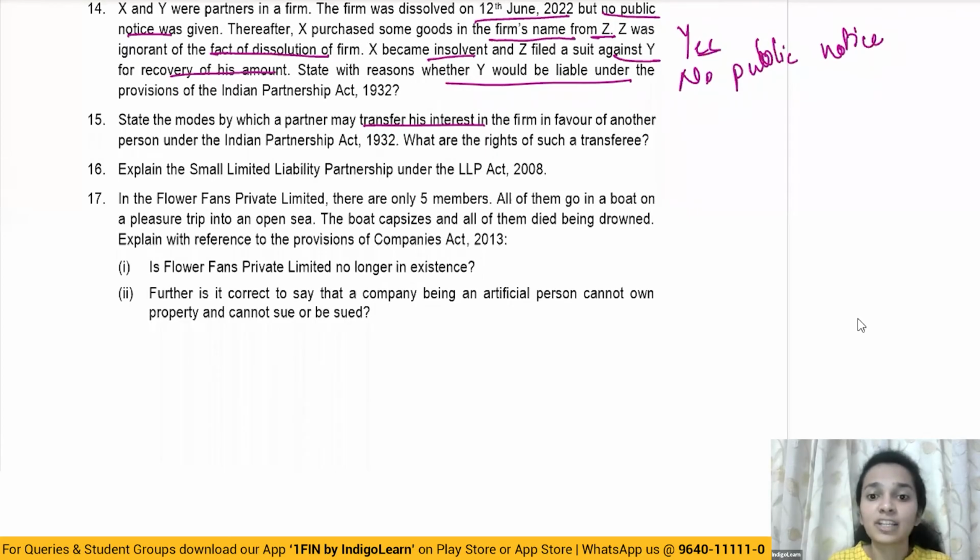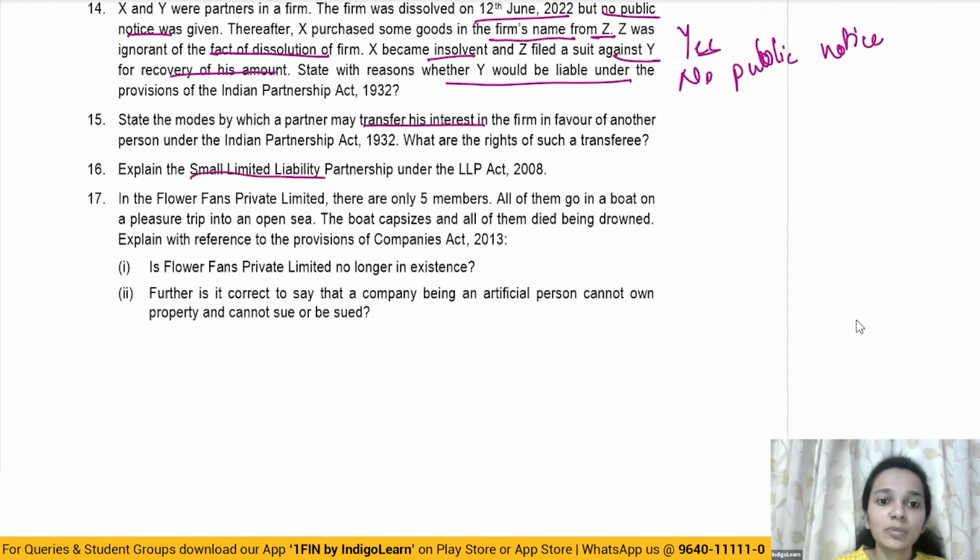And talking about the rights of the transferee, he cannot interfere in the conduct of the business. He cannot require the accounts or inspect the books of accounts of the firm. However, he is entitled to the share of profit of the partner, the interest which the other partner has transferred. He is entitled to that particular share. So that's again a direct question. So let's move on to the next one.